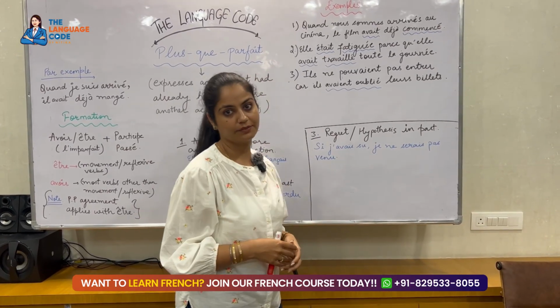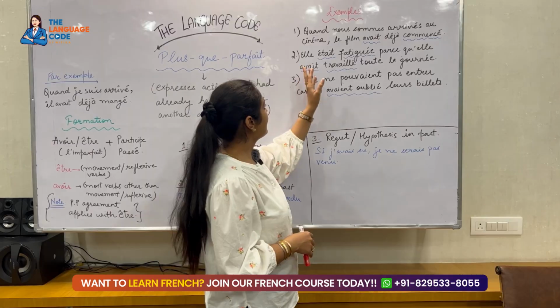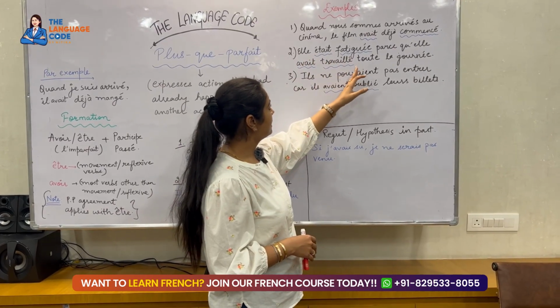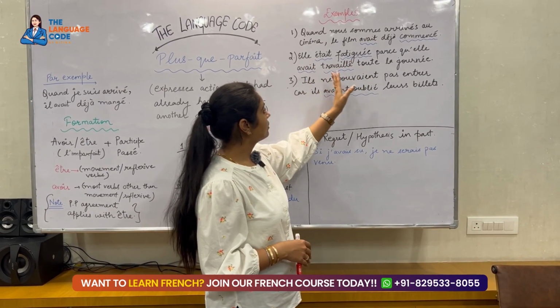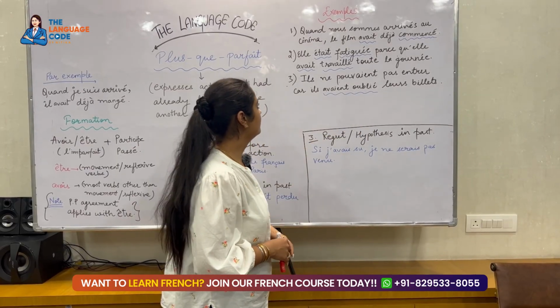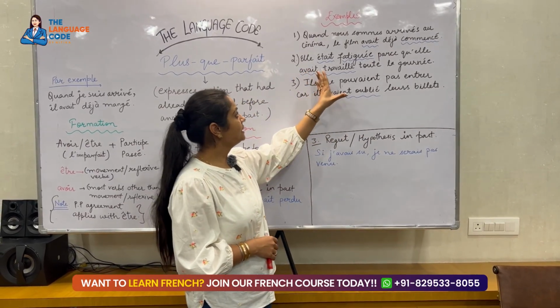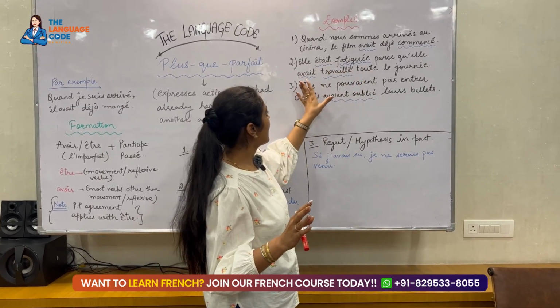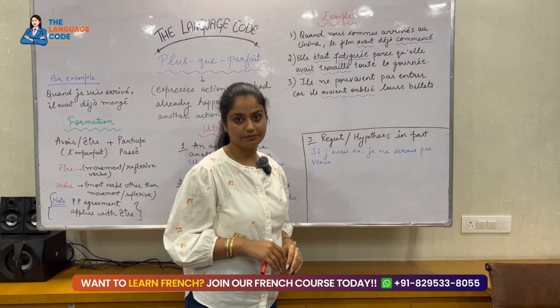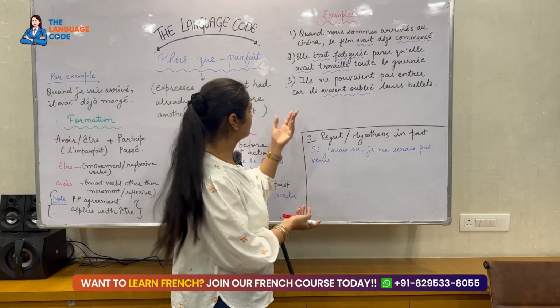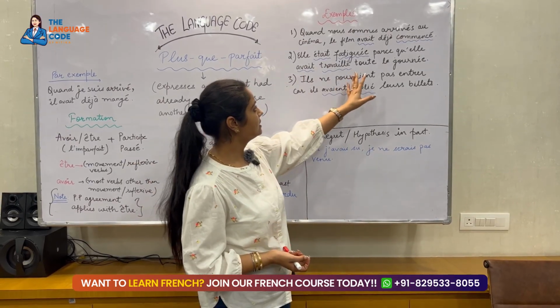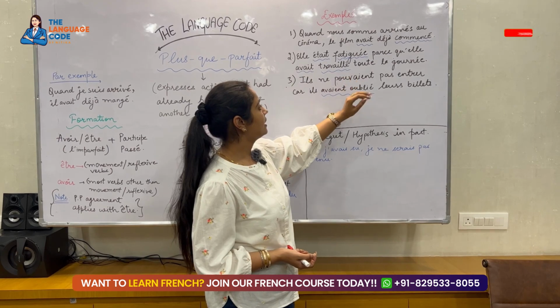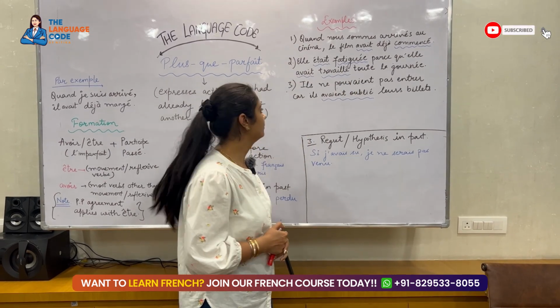plus-que-parfait. D'accord? Next is elle était fatiguée parce qu'elle avait travaillé toute la journée. So it says she was tired because she had worked throughout the day. The whole day she was working, that is why she was tired. So elle était fatiguée parce qu'elle avait travaillé toute la journée.